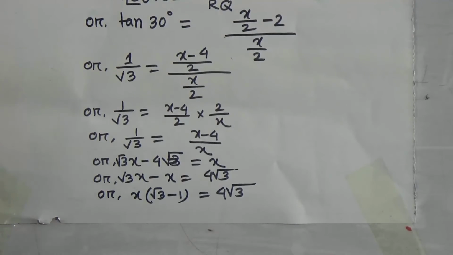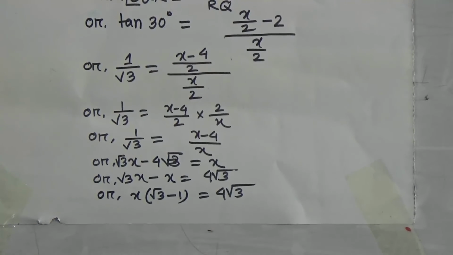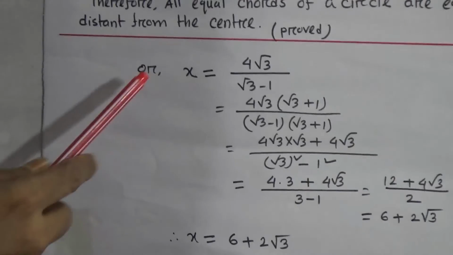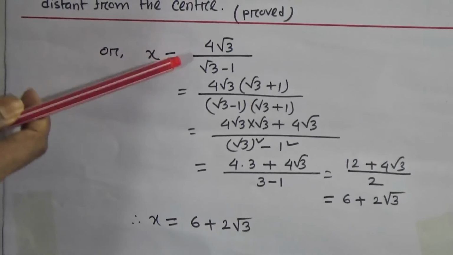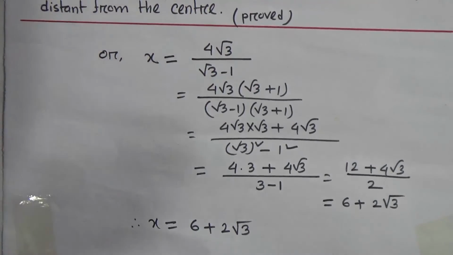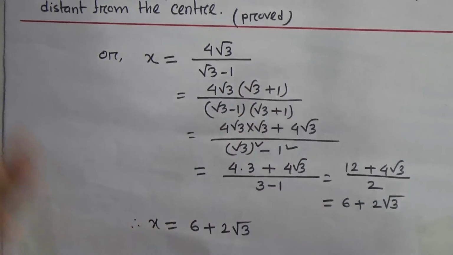Please look. Now the next step, please come here. Then x equals 4 root 3 by root 3 minus 1. Okay student, the value of x is already found.